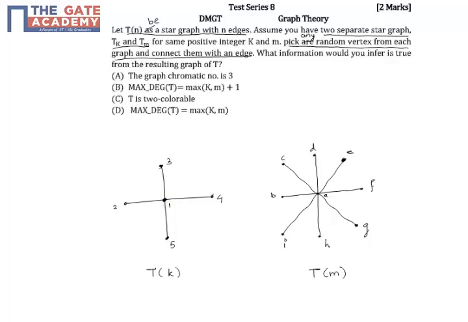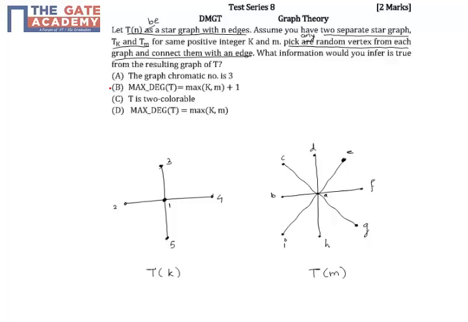For example, if we connect 1 with vertex A, then the maximum degree of the resulting graph would be 9 because vertex A has degree 9, which would be maximum among all the vertices of the graph. So option D is also wrong.